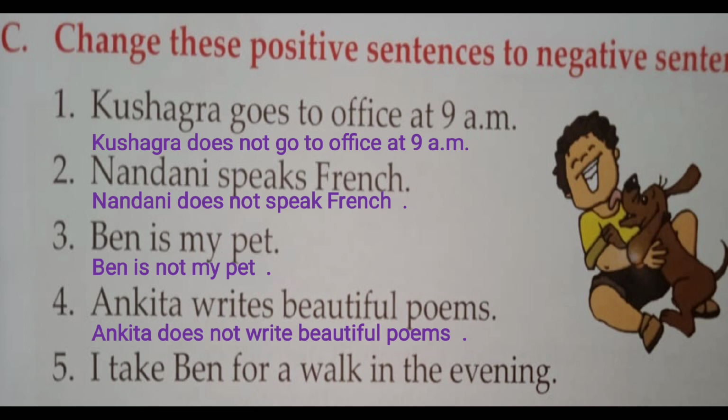Here with I, what will we use? Yes, do not. So we just put do not before take and after I. By using this word at the proper place, we make the sentence in negative form. Let's see the answer. I do not take Ben for a walk in the evening.